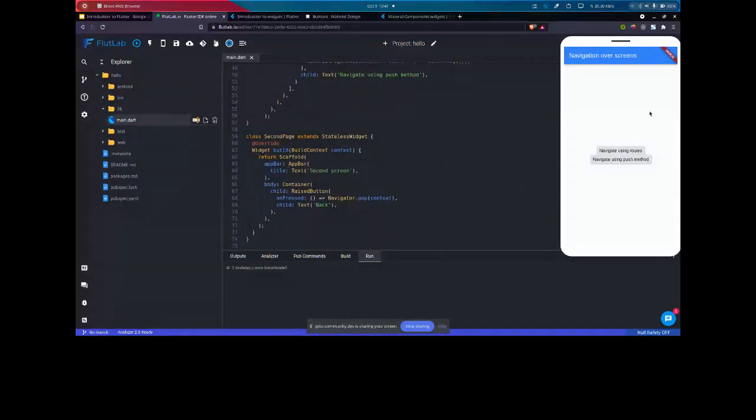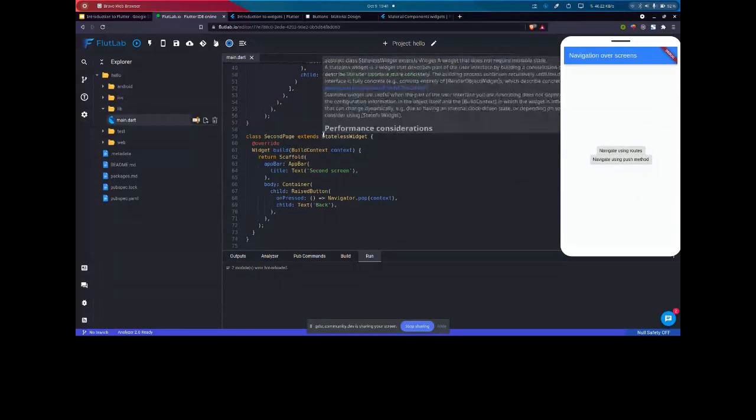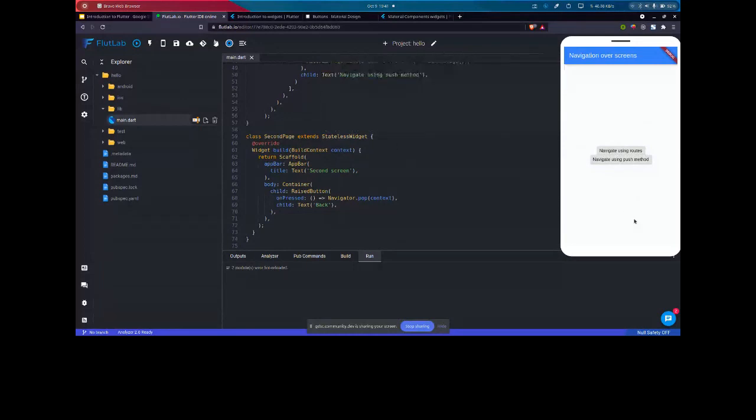Like you can see in this screen, navigating using route, this text will not change. We don't have any button to change this text, so I'm using the stateless widget. Let's say I have a button which changes the text of navigating using route to something else. Then I will use the stateful widget, because it will track my text, and whenever the value gets changed, it re-renders this screen. So this is the main difference between a stateless widget and a stateful widget.